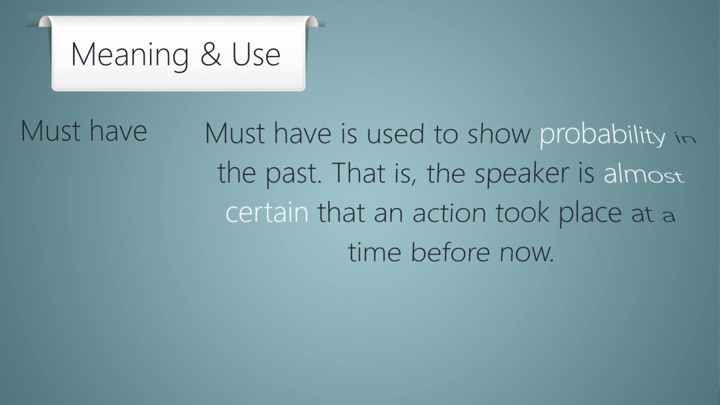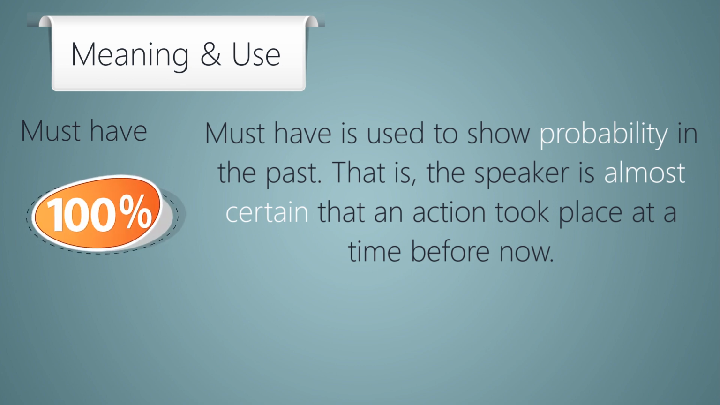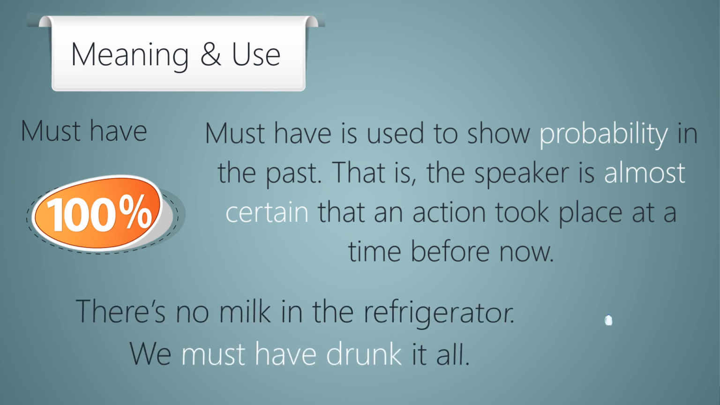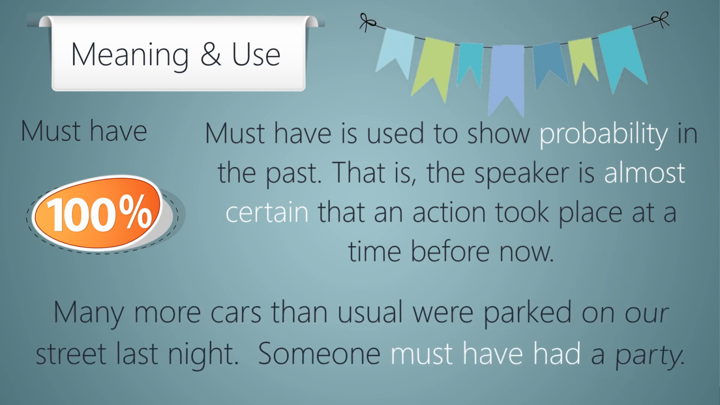Must have is used to show probability in the past. That is, the speaker is almost certain that an action took place at a time before now. There is no milk in the refrigerator. We must have drunk it all. Many more cars than usual were parked on our street last night. Someone must have had a party.